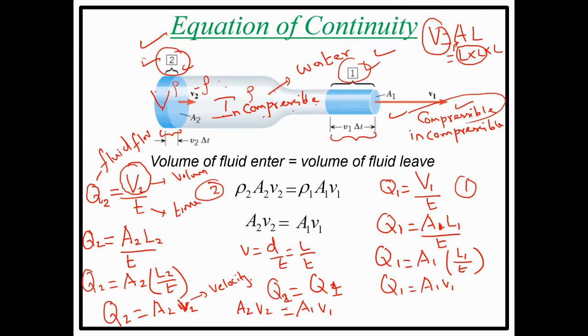On the left hand side and the right hand side the density will be the same. So what will be your final equation? A2V2 equals A1V1. What is A2? Area on the left hand side, that means area in section 2. What is V2? Velocity in section 2, which is equal to area in section 1 multiplied by velocity in section 1. Clear?